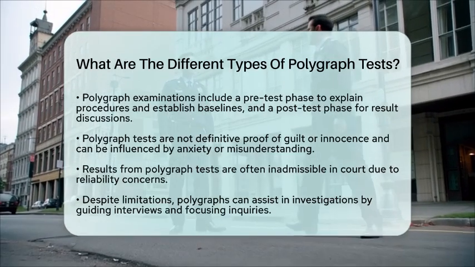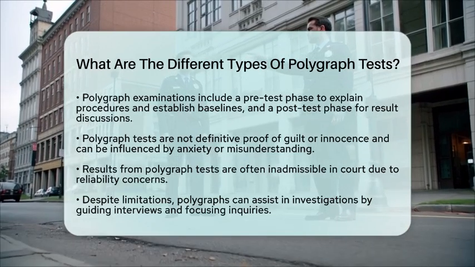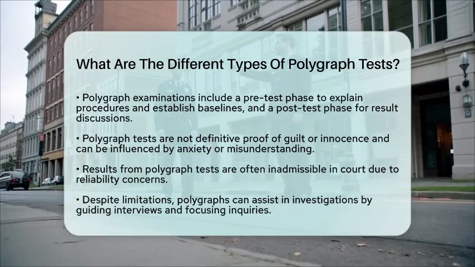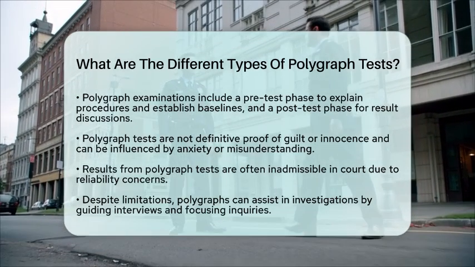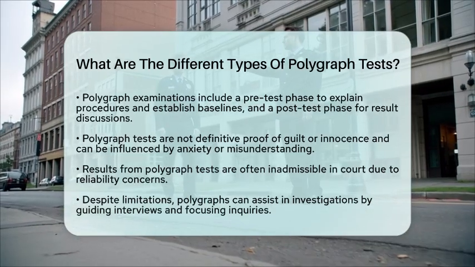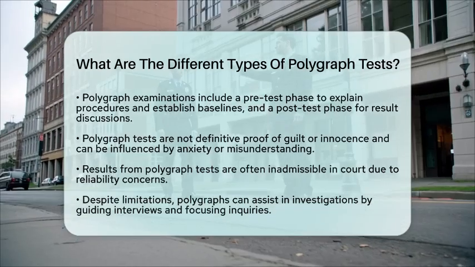In summary, the main types of polygraph tests include the control question test, guilty knowledge test, and various security clearance-related polygraphs. Each serves different investigative or screening purposes, with varying degrees of scientific support and legal acceptance.